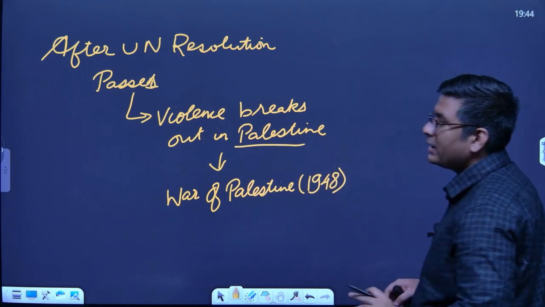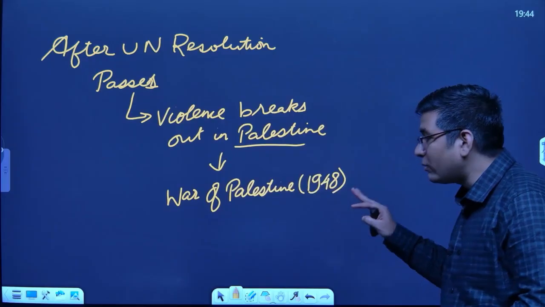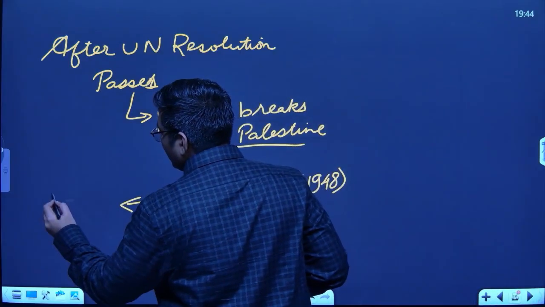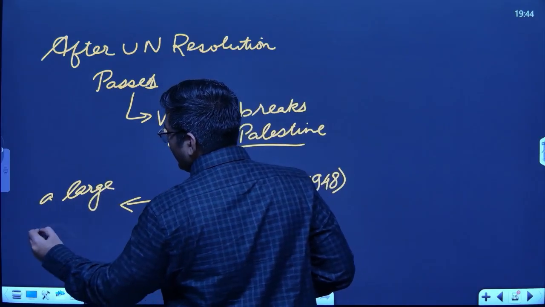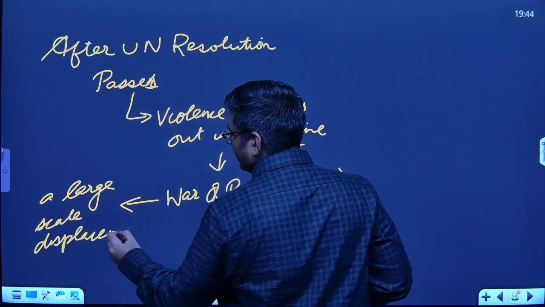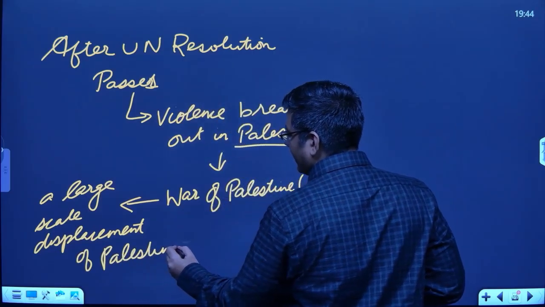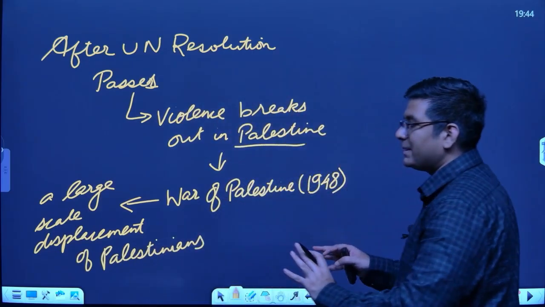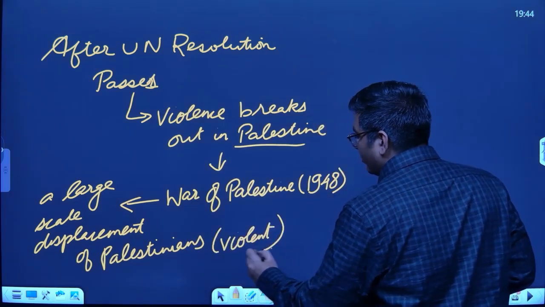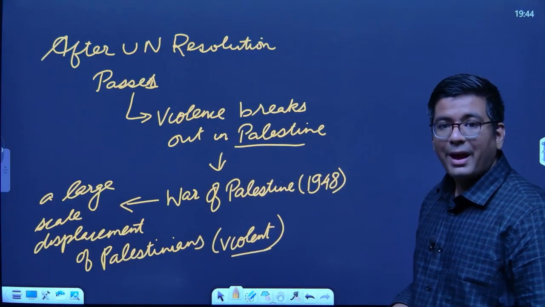So in 1948, two things happen. Okay, between this particular resolution that was passed and the beginning of 1948, this War of Palestine is going on, and this has actually created a large scale displacement of the Palestinians. Okay, and this particular displacement was very violent displacement of the Palestinians from all the places that you are actually seeing that were supposed to be Arab.